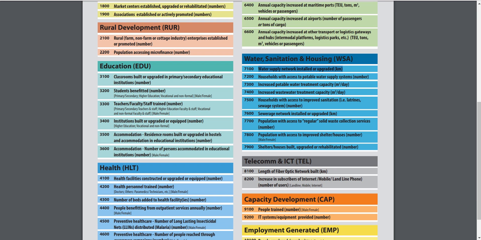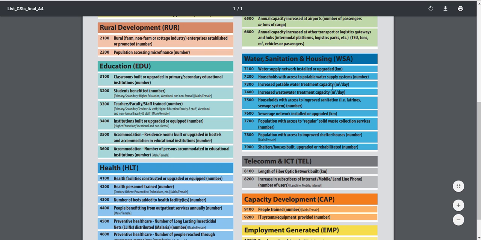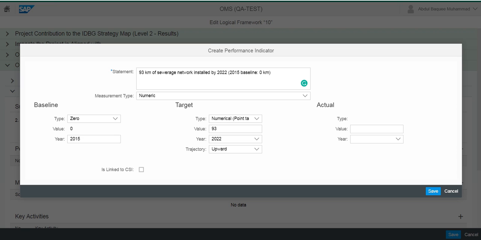Again, this is water supply. We are talking about this one, sewage network installed or supplied. So we'll link it to that CSI.